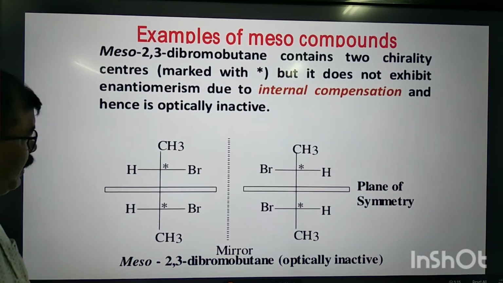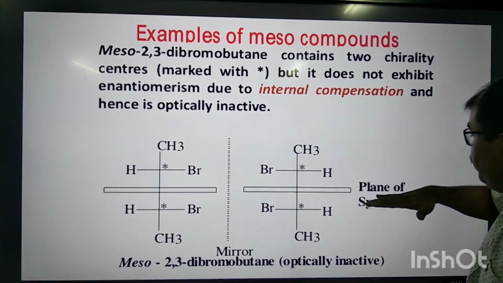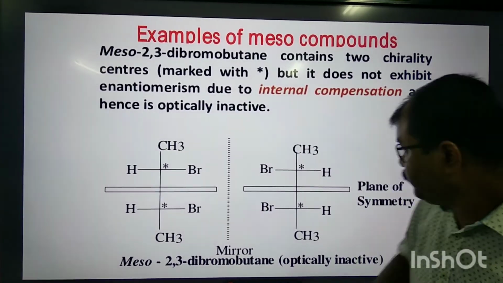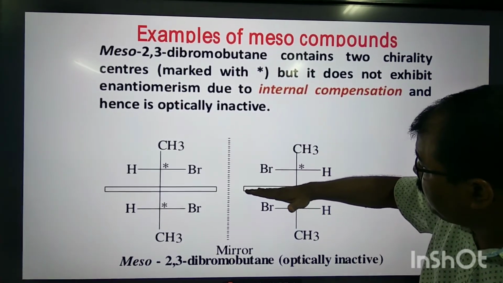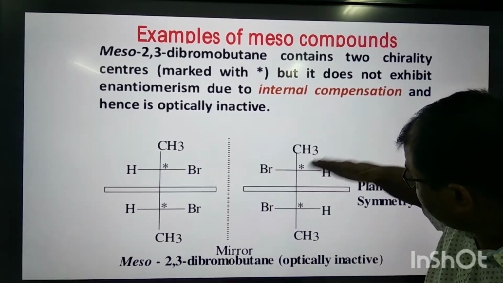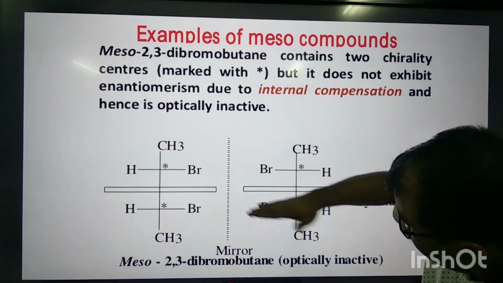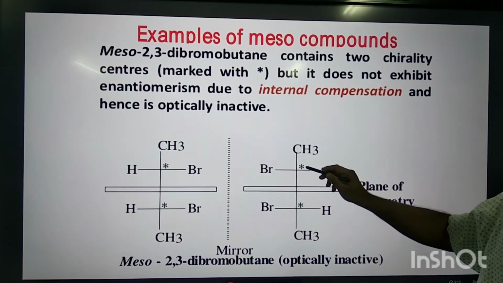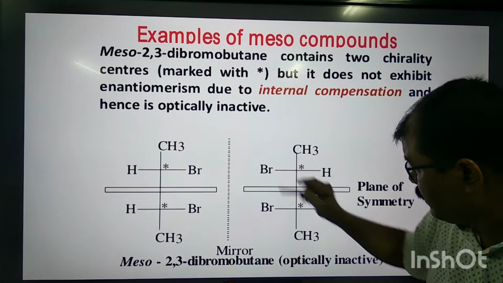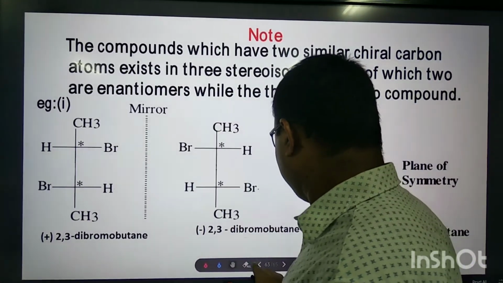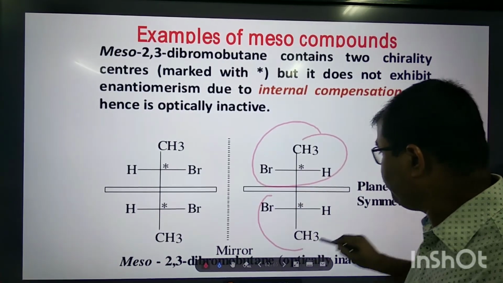So, what is the meaning of internal compensation? You see, my dear students, this has got a plane of symmetry. In my previous video, I explained plane of symmetry. Imagine a plane here. This divides the molecule equally into equal halves. This is the upper half and this is the lower half.